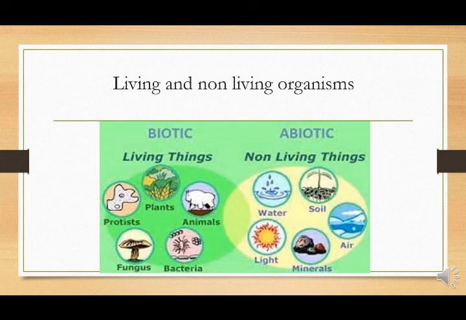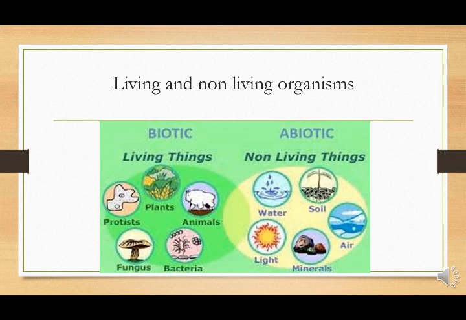And you can see the soil, water, light, minerals, air, etc. These are non-living things. No doubt these things are necessary for living things, but we will differentiate them with some special characteristics of living and non-living things.